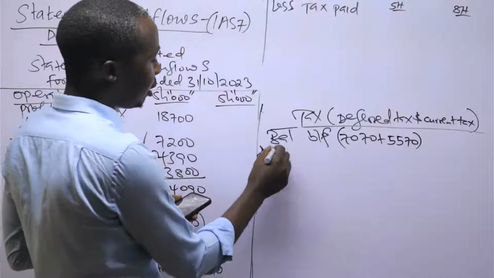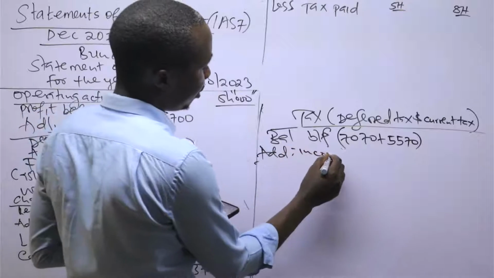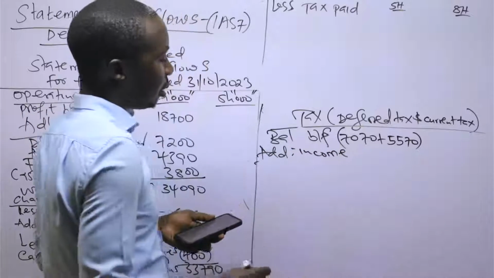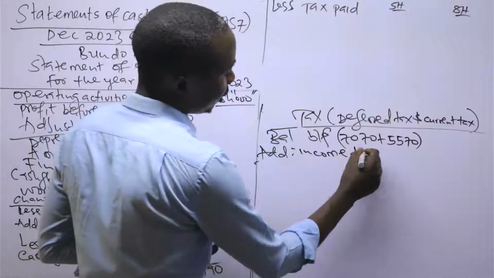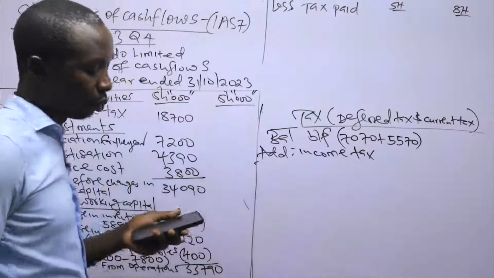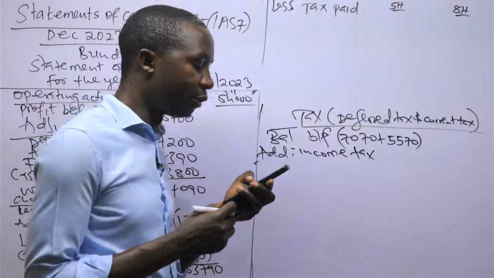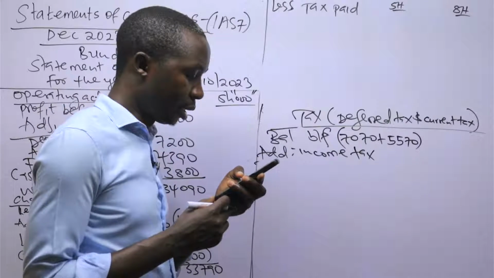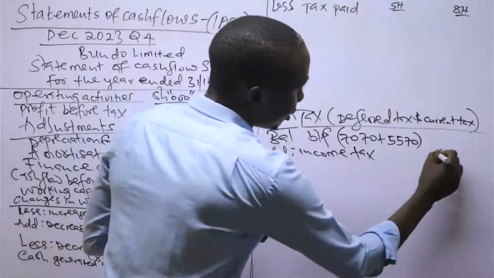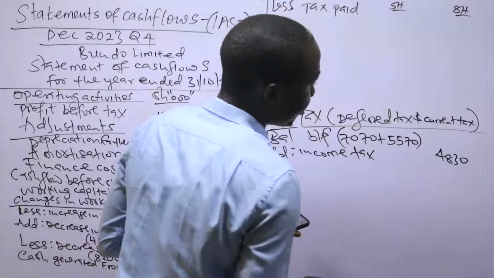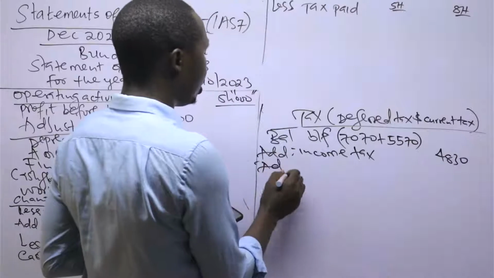Then I have to add the income tax from the profit and loss statement, the tax they were supposed to pay during the year. From the statement of comprehensive income for the year, the income tax was 4,830.